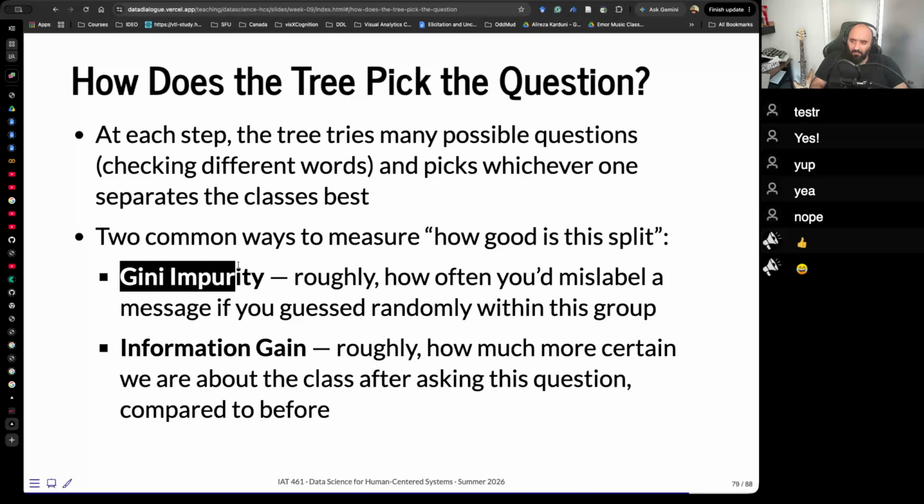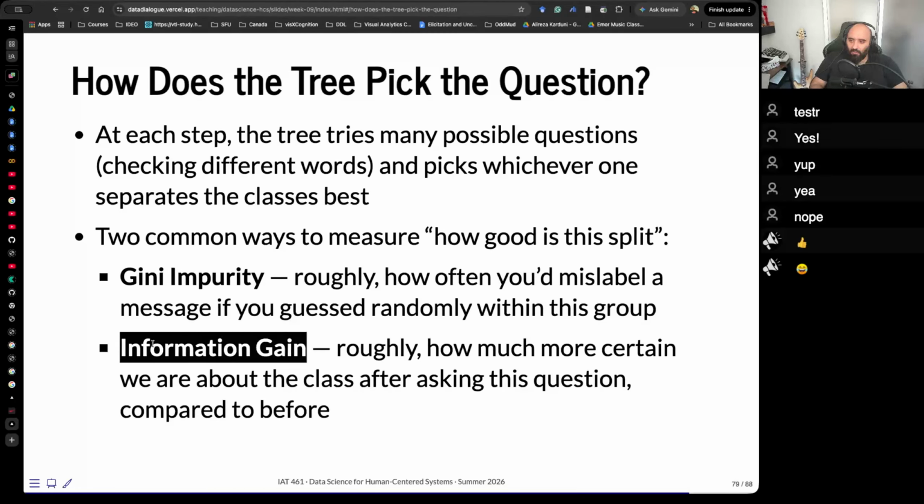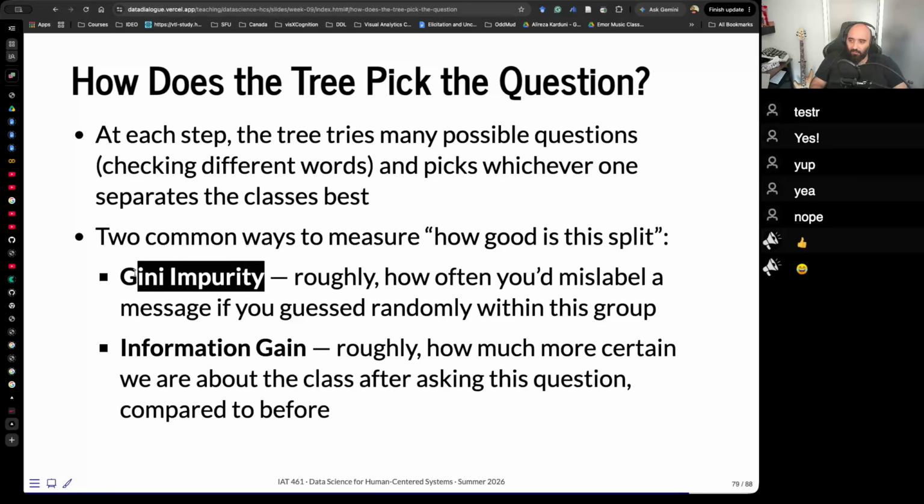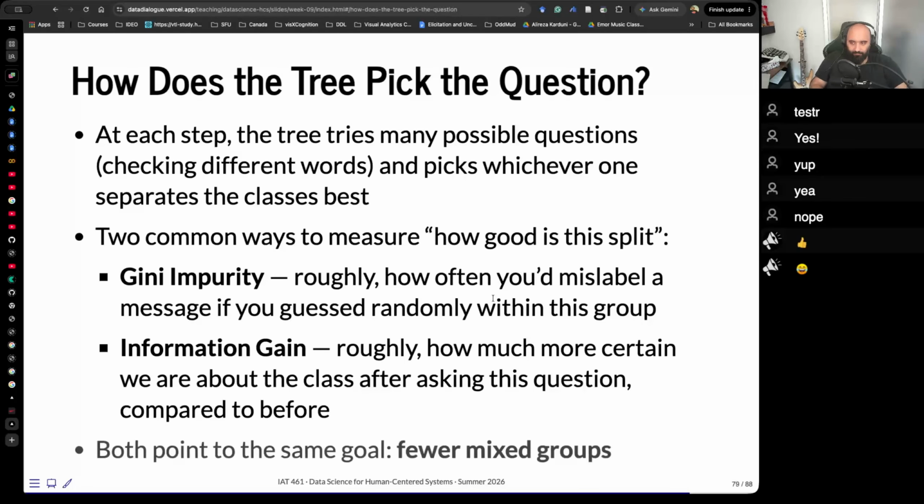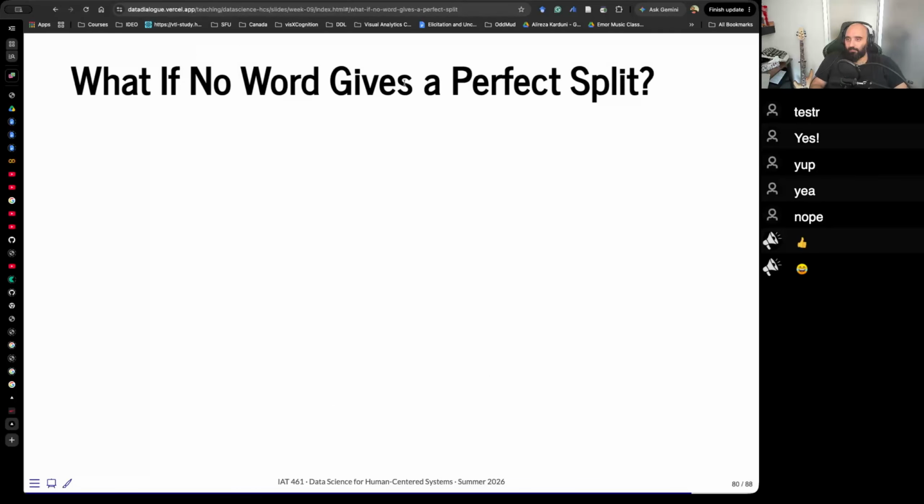Just remember these. You can look it up on, I don't know, YouTube, or it's interesting to know about these. The more you get into machine learning, these different metrics of optimization and measuring errors are interesting and important. The goal is to get to fewer mixed groups, right?